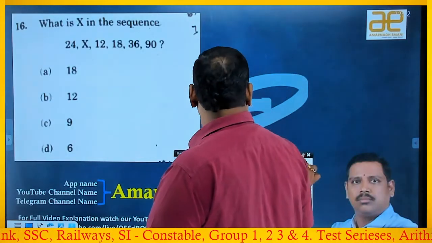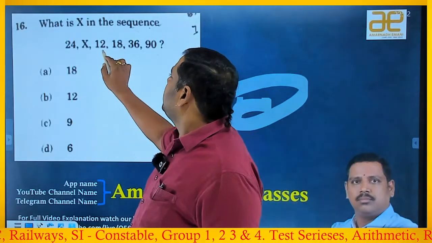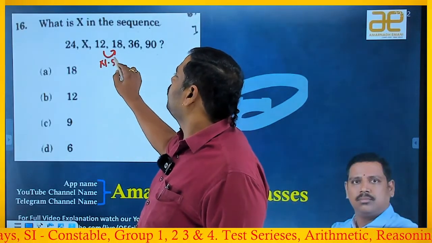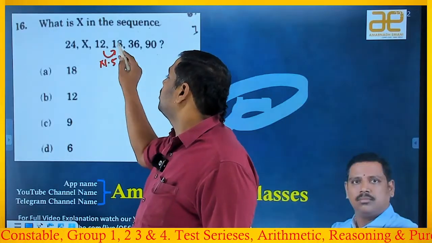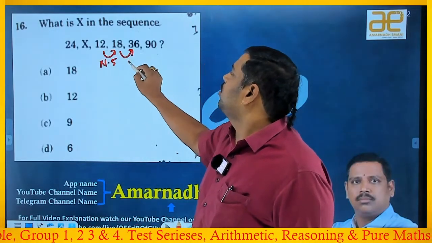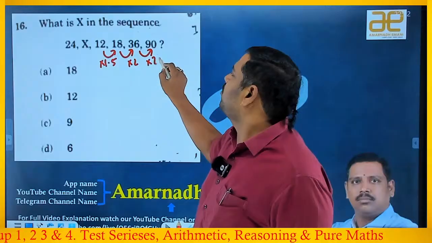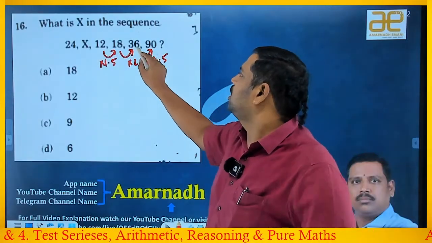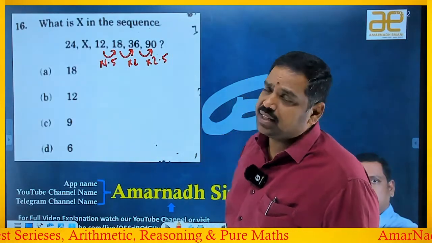Okay. So the beauty is, here to here it is into 1.5. 12 into 1 is 12. 12 into half is 6. 12 plus 6 is 18. 18 into 2 is 36. 36 into 2.5 is 90. Verify: 36 twos are 72, 36 half is 18, 72 plus 18 is 90.